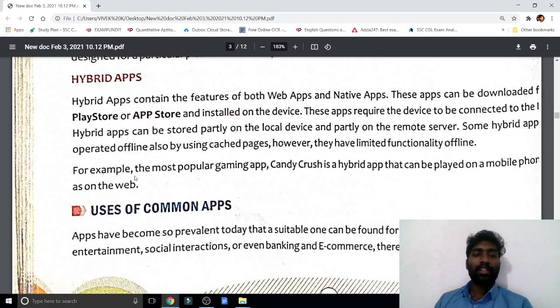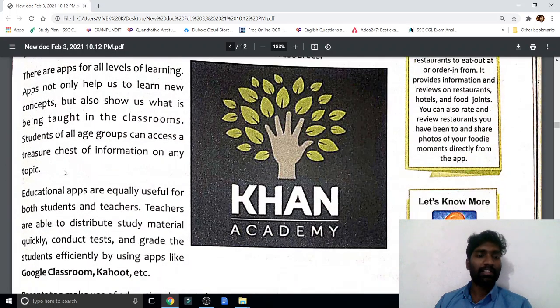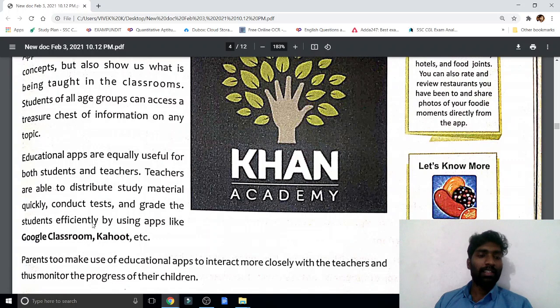Now, uses of common apps. First they have given education: Google Classroom, after that Khan Academy, then Coursera, Udacity, Unacademy. These are all apps where you can learn freely. So many courses are available.